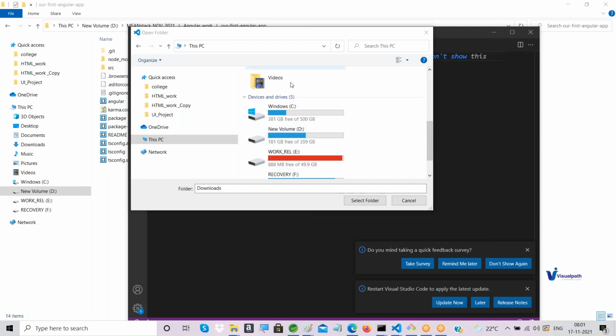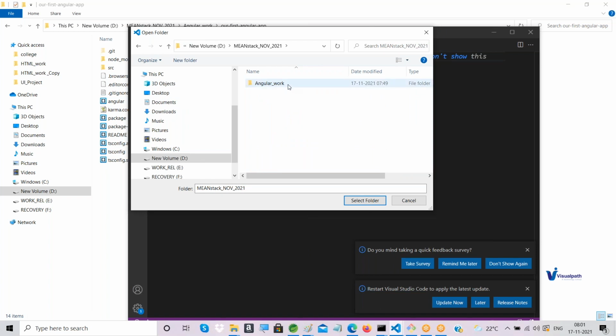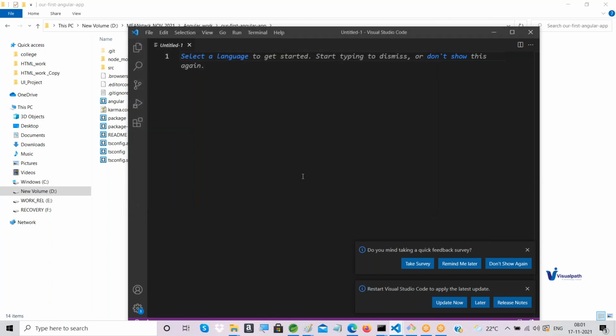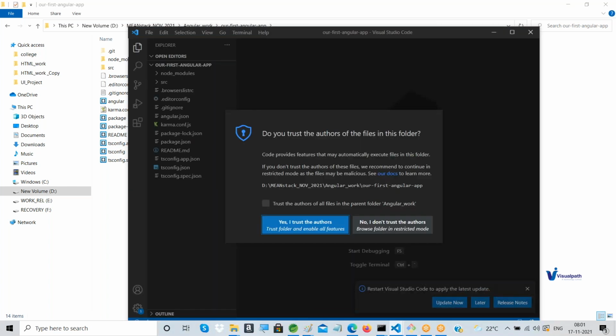So there you have to go to that path, D drive, and within that, yeah, this is min stack, right? Within that Angular work. You can open Angular work also, that will also work, but within it again one more folder is there, no? That's better. Just click this and select that folder. That's it. Now this will open in Visual Studio Code as an Angular application.